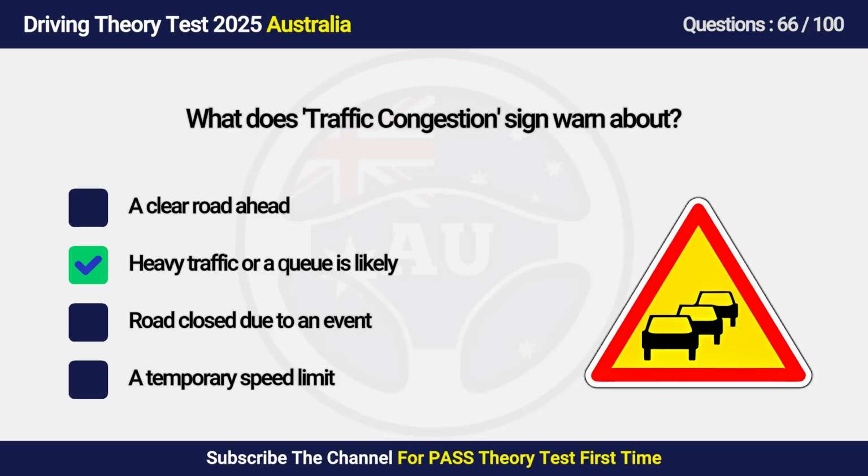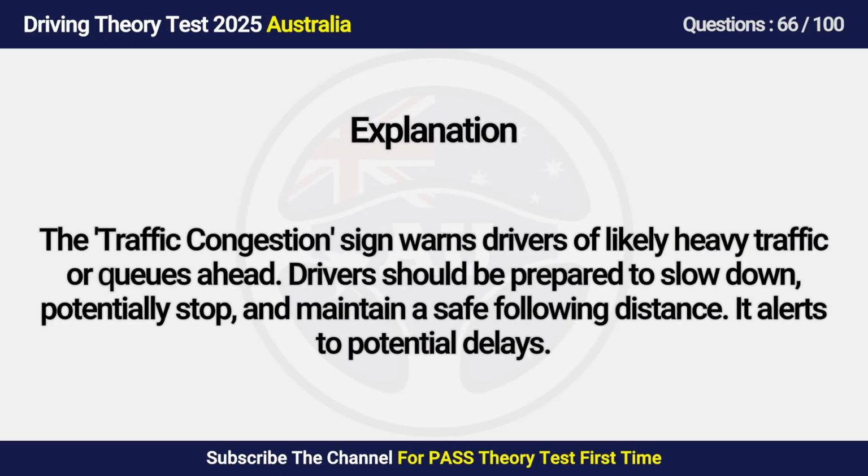Answer is B. Heavy traffic or a queue is likely. The traffic congestion sign warns drivers of likely heavy traffic or queues ahead. Drivers should be prepared to slow down, potentially stop, and maintain a safe following distance. It alerts to potential delays.